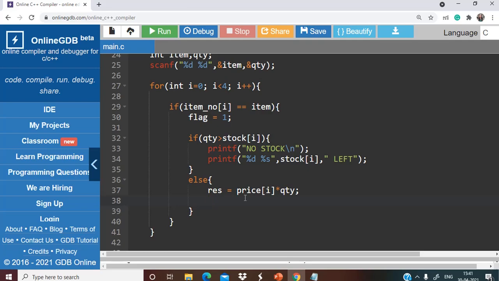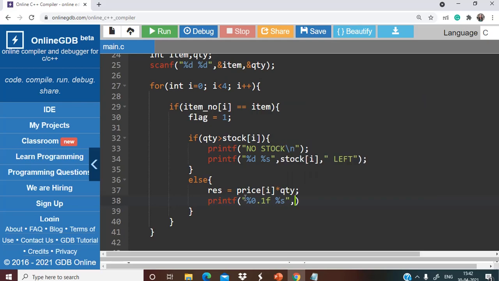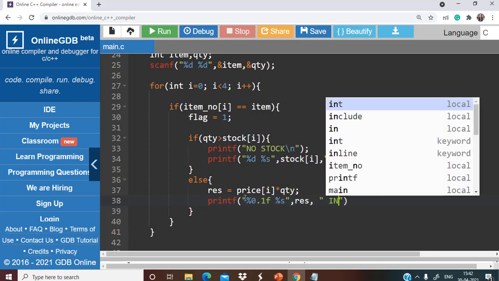And now we'll simply print. Since res is of floating type, we take 0.1f because we want just one digit after the decimal point. And percent s, comma, res, INR.